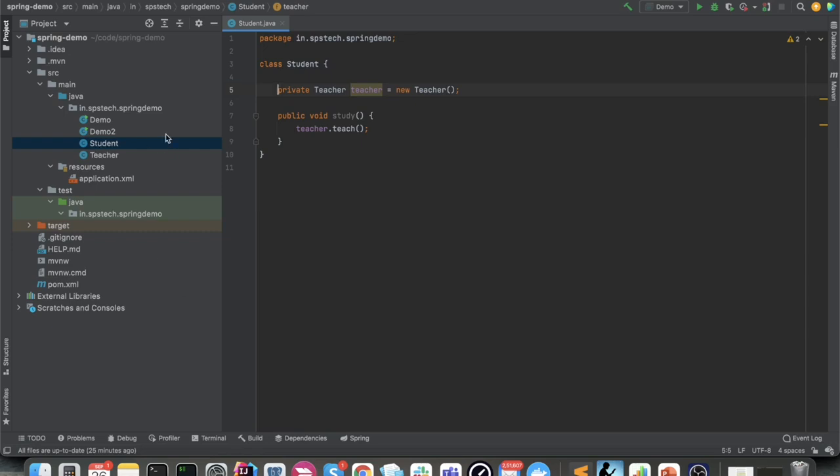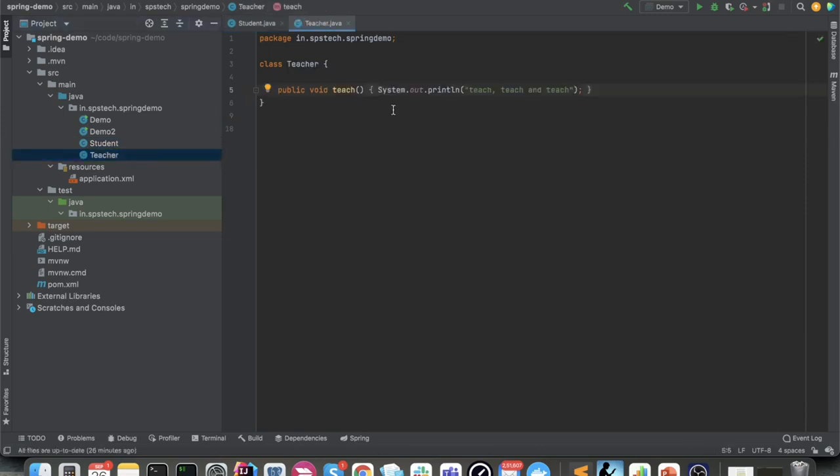So here I have designed a student class. In the student class, you can see that every student has a reference to a teacher object, and it calls the teach method of the teacher in the study method. So this is our student class, and we also have our teacher class where we have the teach method, and it simply teaches to the student in his own style. So these are the two classes of our basic demonstration. So we have the student class and we have the teacher class.